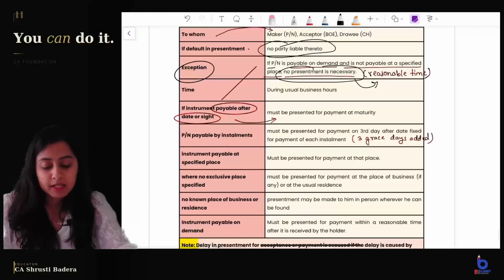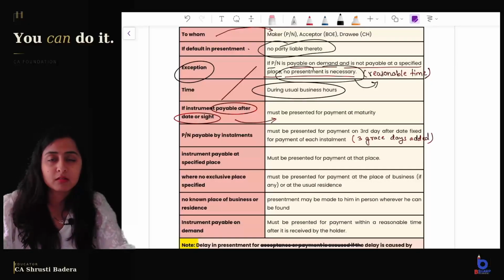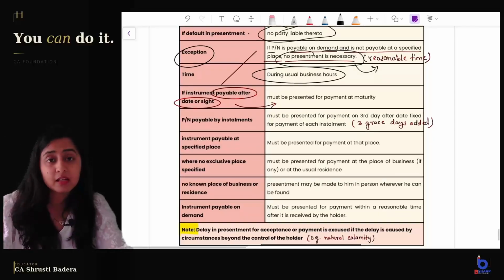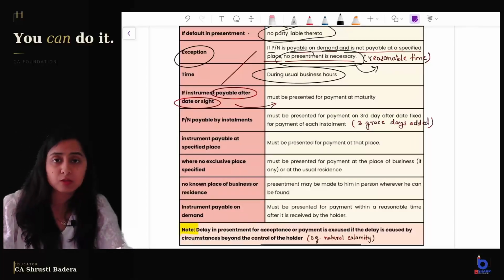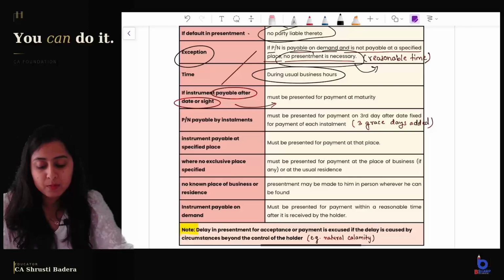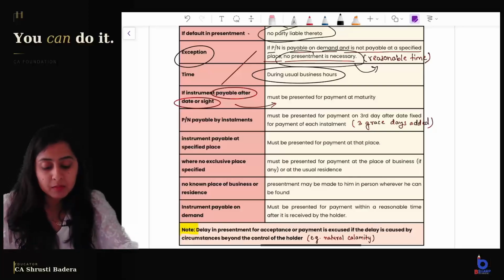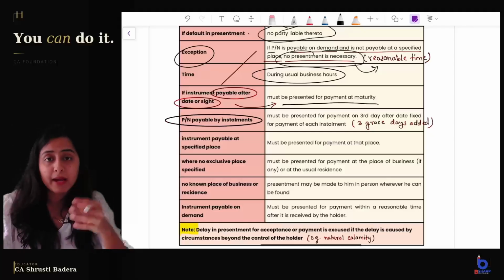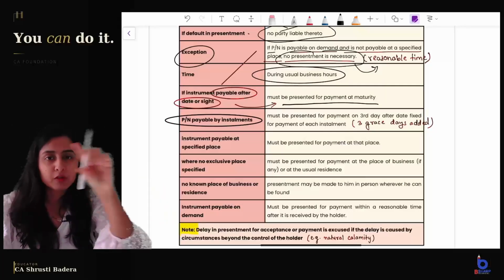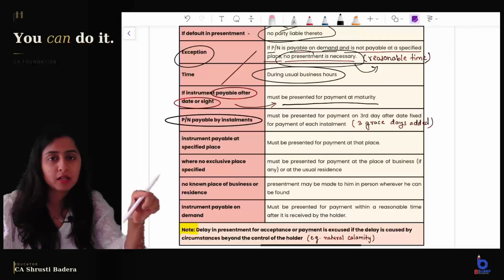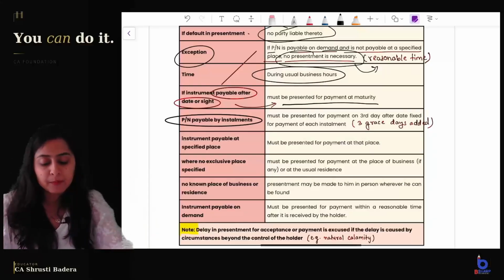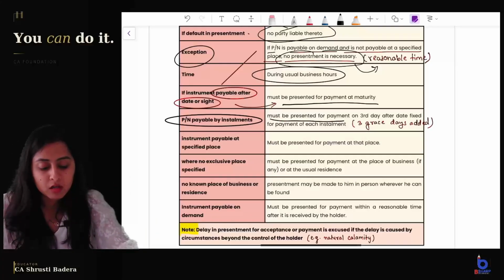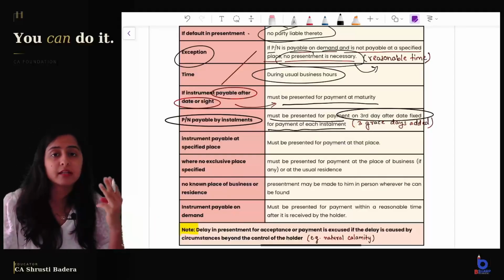What is the reasonable time? It is usually during business hours, right? Within a reasonable time, and that too during business hours, you have to present the check. If the instrument is payable after date or sight, it must be presented for payment at maturity. If the promissory note is payable by installments, where part of the amount is payable on some day, part on another day, and part on another day, it must be presented for payment on the third day after the date fixed for payment of each installment. So as we know, 3 grace days have to be allowed in that case for each installment.